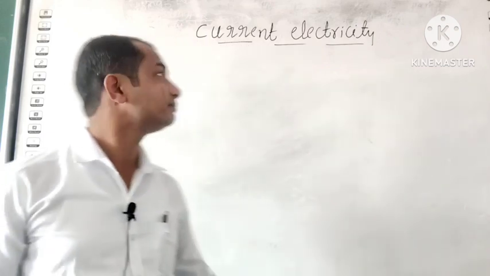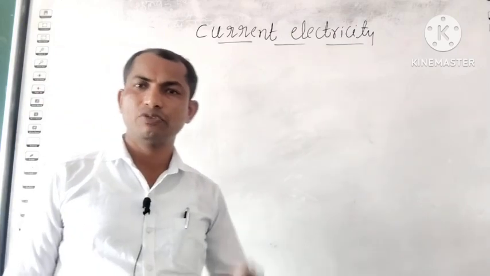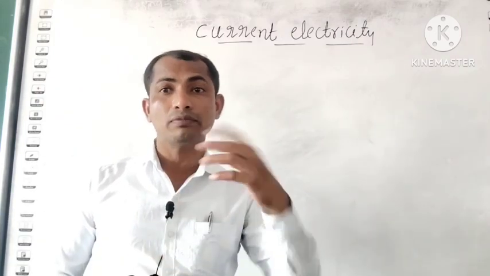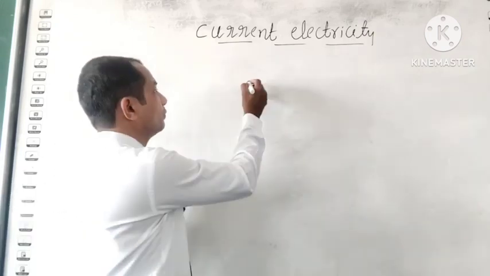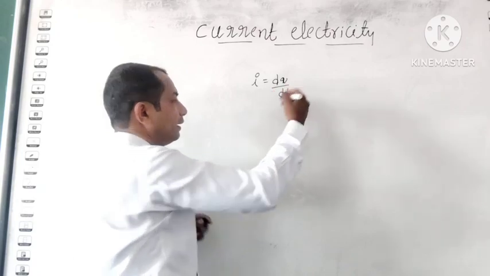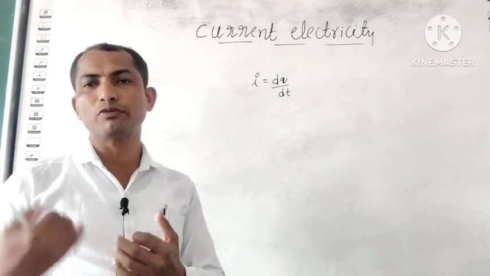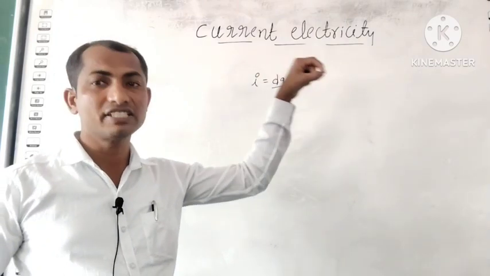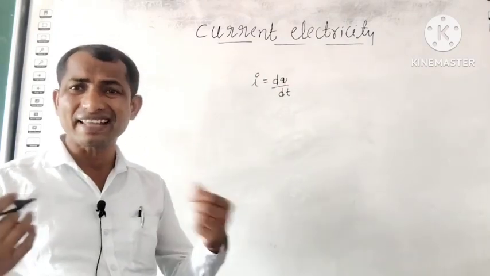Today I will explain current electricity. What is current electricity? Current electricity is the rate of flow of charge, that is I is equal to dq by dt. It transfers electrical energy from one point to another point. If the rate is more, more energy will be transferred. And it is a tensor quantity.